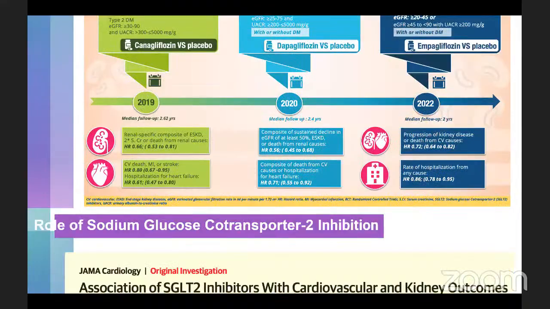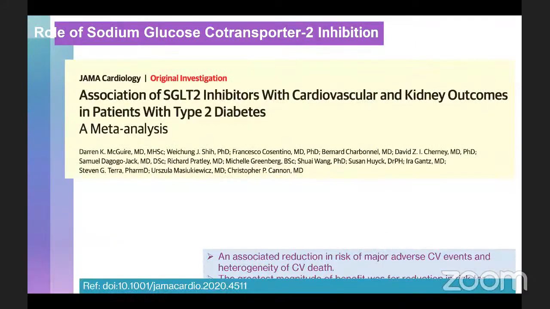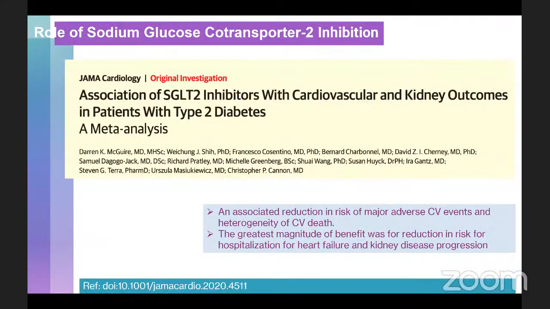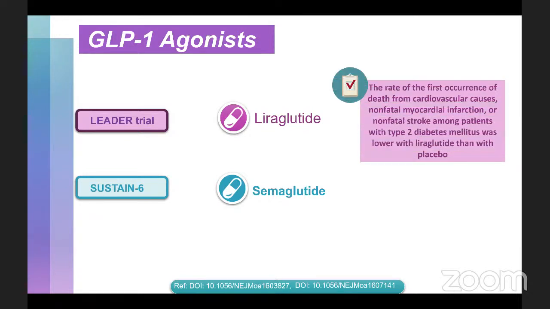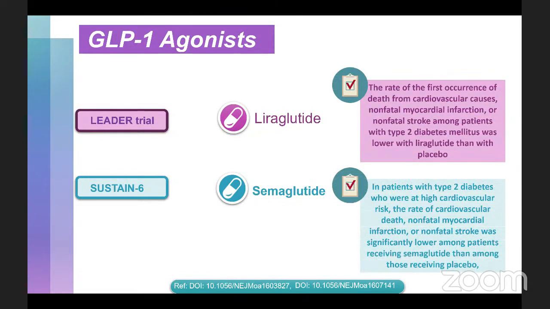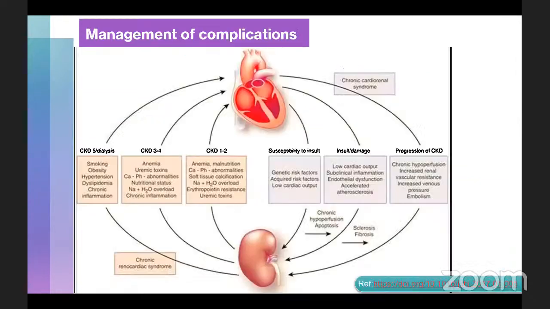The take-home message is that it is associated with reduced risk of major cardiovascular events. It reduces the risk of heart failure hospitalization and also retards kidney disease progression. Finally, GLP-1 agonists: the LEADER trial which used liraglutide and SUSTAIN-6 which used semaglutide showed that these two drugs help in decreasing the cardiovascular composite outcomes in terms of heart failure, myocardial infarction, etc.